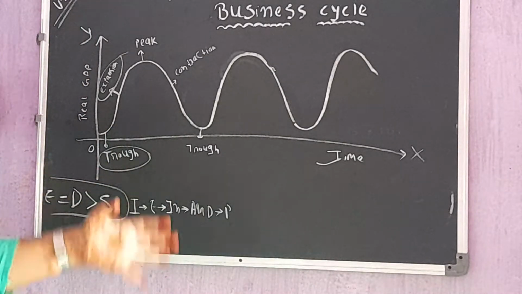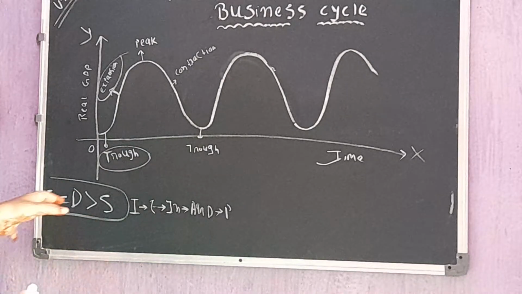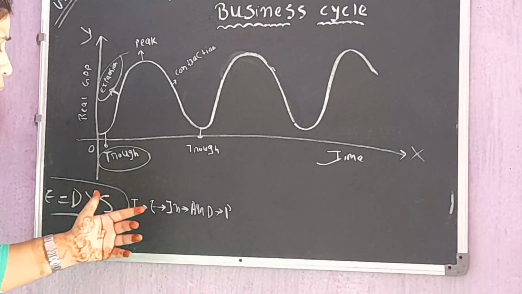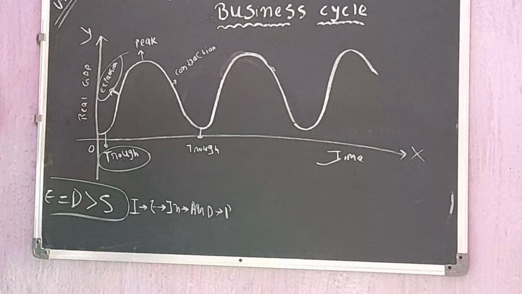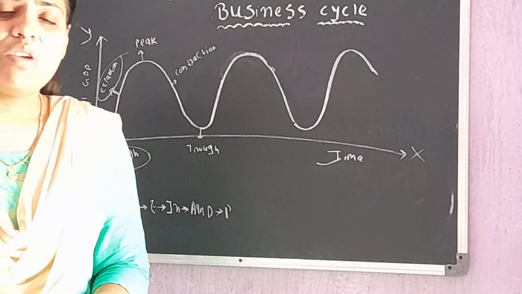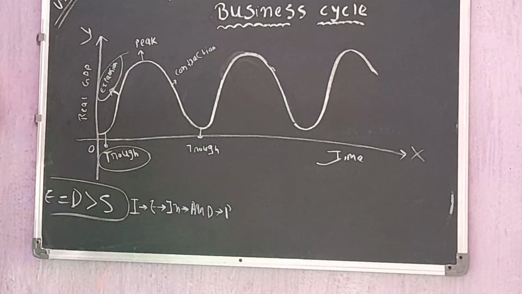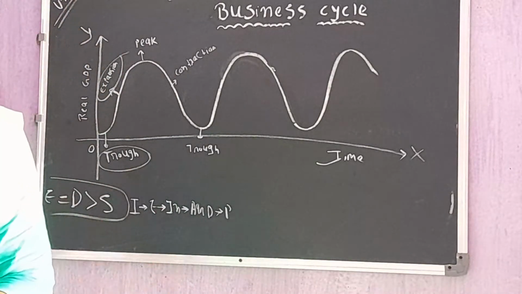In the period of expansion, every economic variable shows a positive trend, like investment, employment, income, demand, production, national income, national output. Each and every economic variable shows a positive trend. In the period of expansion, you will find that companies are earning very handsome profits.